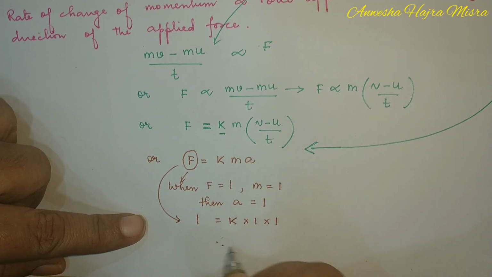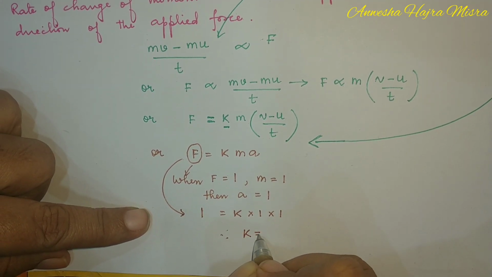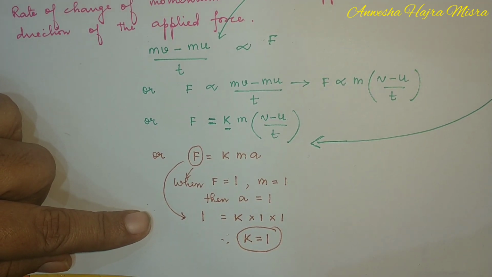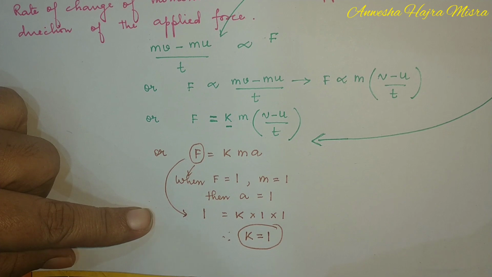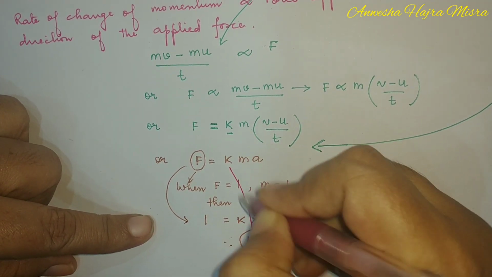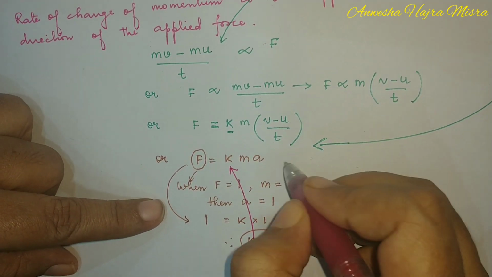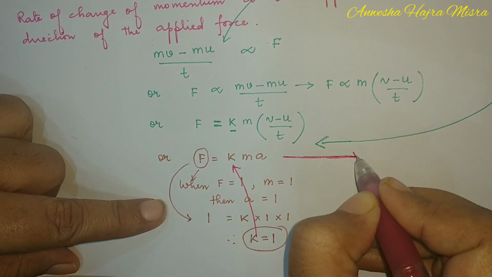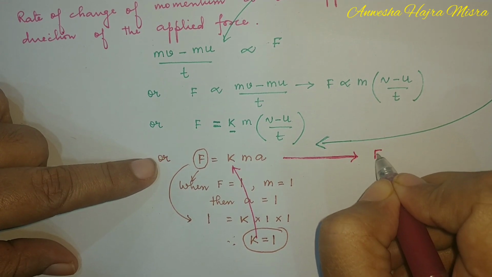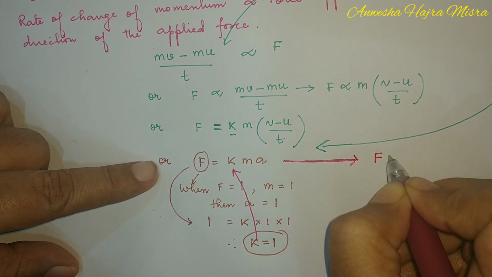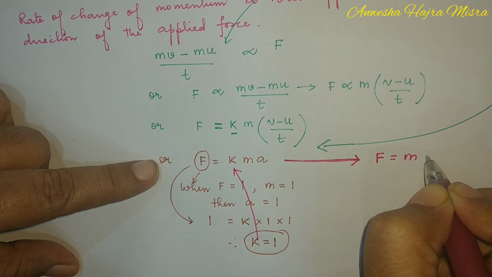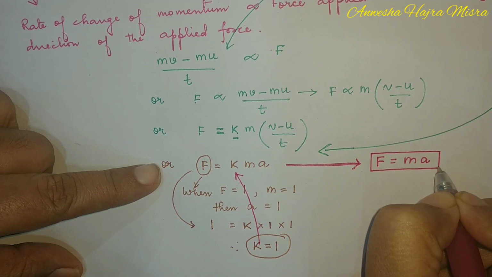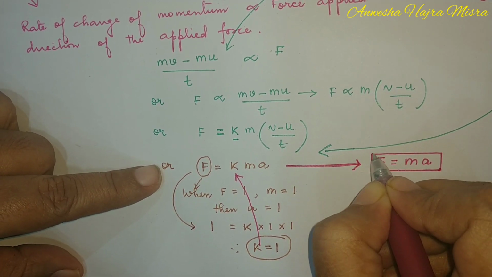So what is the value of k? The value of k becomes 1. So if I put the value of k over here, what do you get? You get the magnitude of the force. That is, force is mass into acceleration, because k is 1. So you can remember the expression for force as F equals ma.